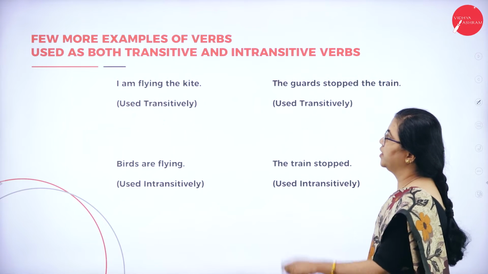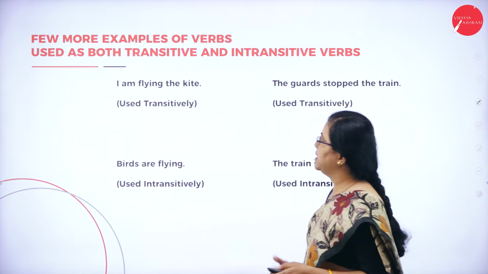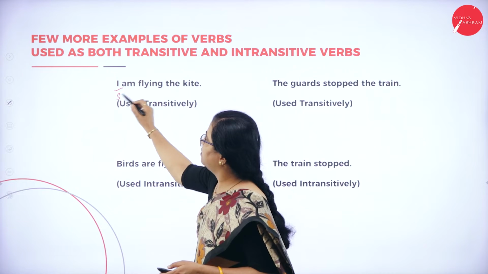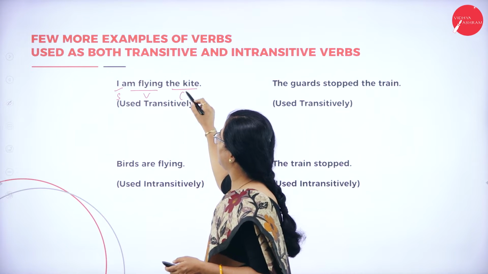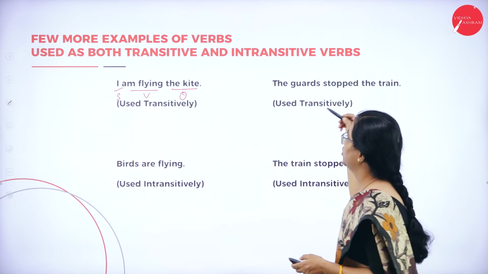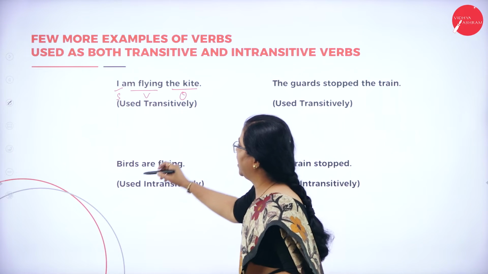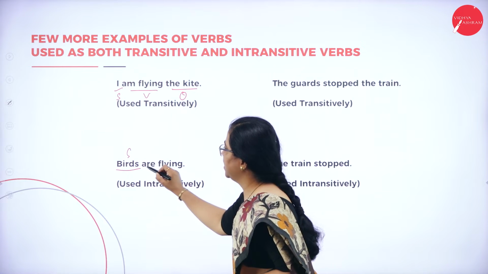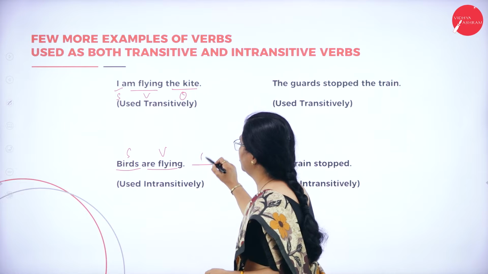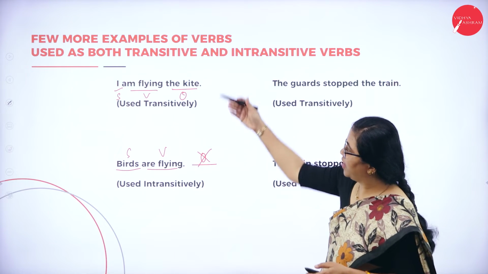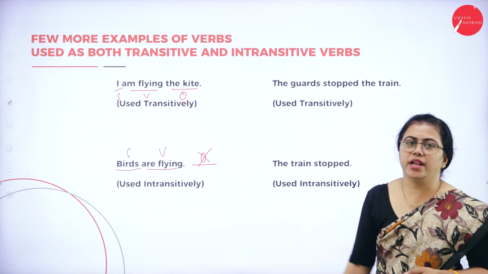Going to the next one, I'm just giving you a few examples. Let us quickly go through these examples. Subject, verb, again the object. The same verb used over here. Birds are flying. So again, birds subject, flying verb. There is no object at all. Fly can be used as both transitive and intransitive.